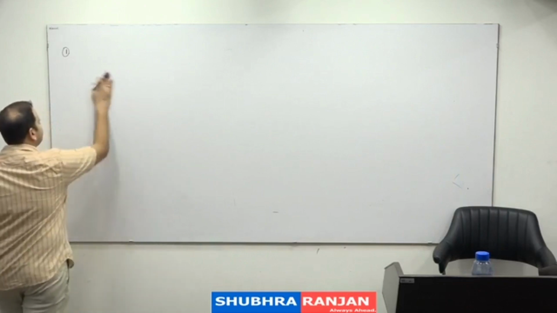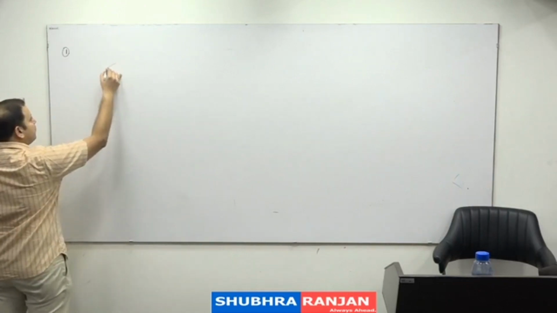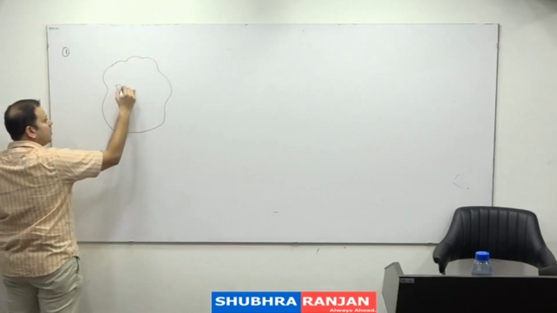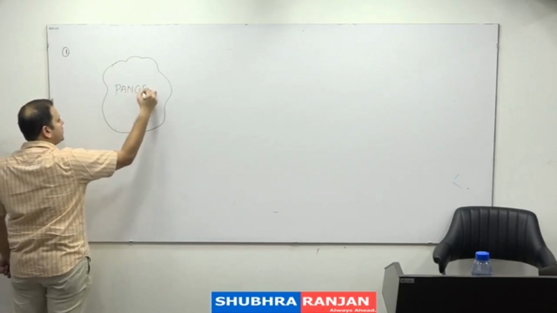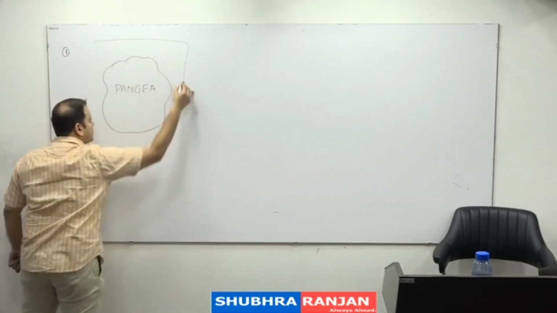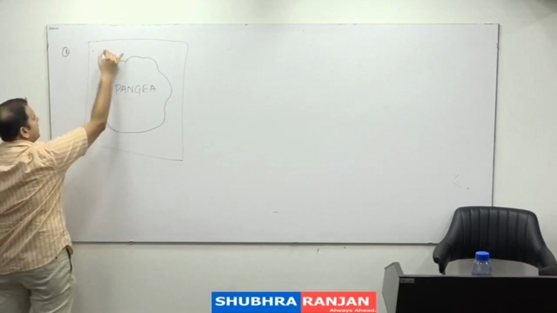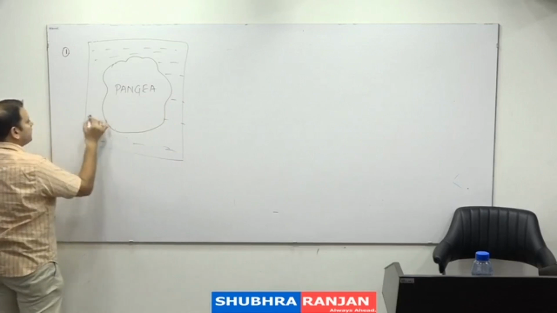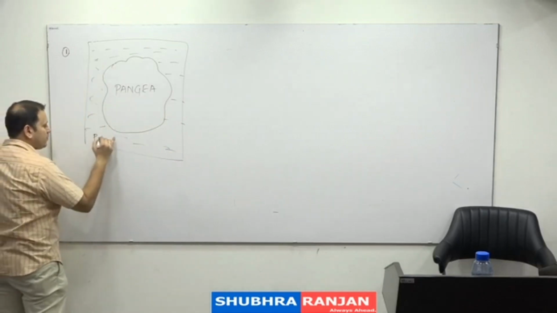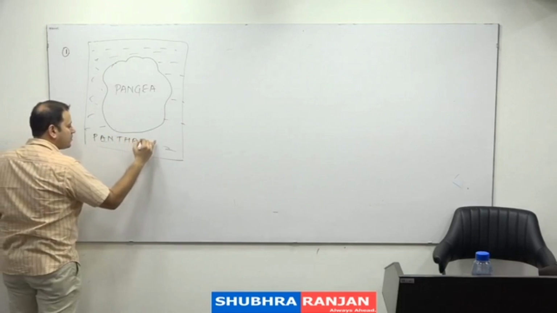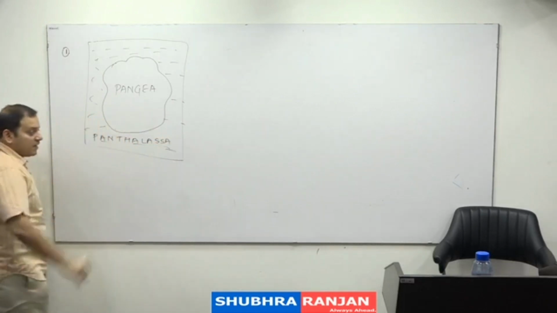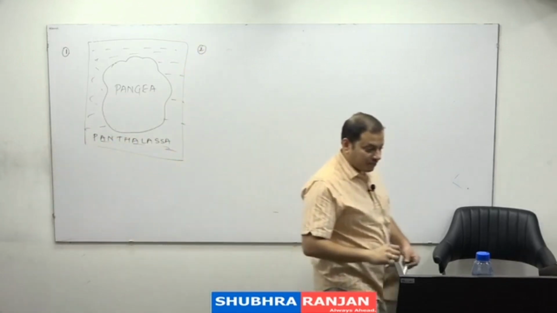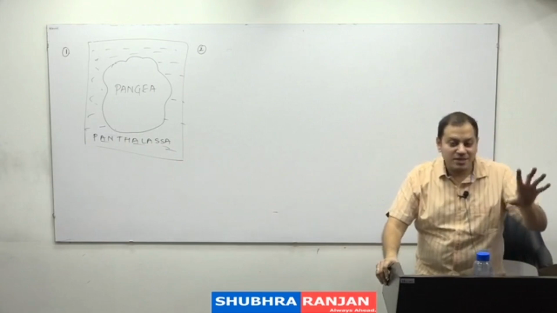Then he assumed some things. What was his assumption? He said, before the Carboniferous period, the entire landmass was a single continent, what we call Pangaea. And this Pangaea was surrounded by a super ocean. There was only one ocean, what he called Panthalassa. Then he said, in the Carboniferous period, Pangaea broke into two parts.